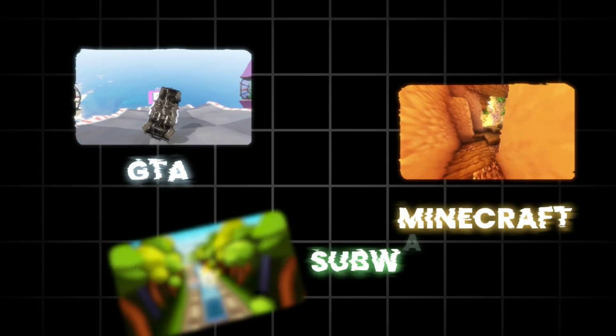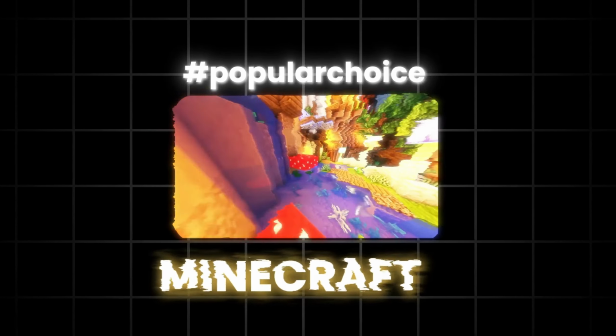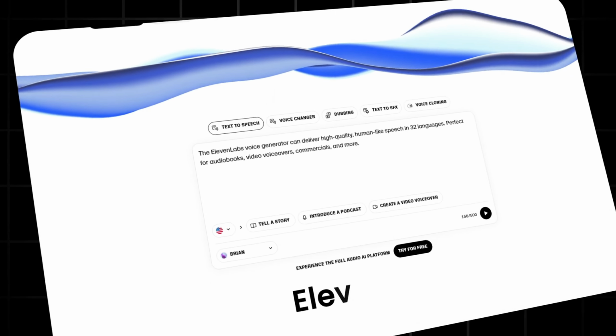Choose one of 3 most known games, which are Minecraft, GTA, or Subway Surfers. It doesn't really matter which one you go with, but Minecraft is the most popular choice. We will also need an engaging voiceover, which is part of element 4. We will show you how to do that with 11 labs.